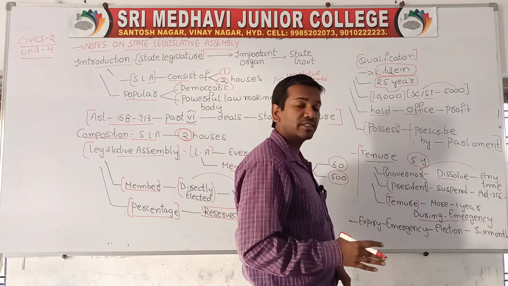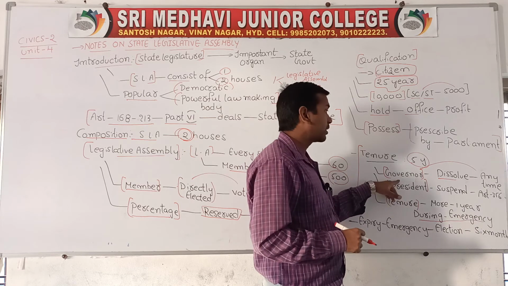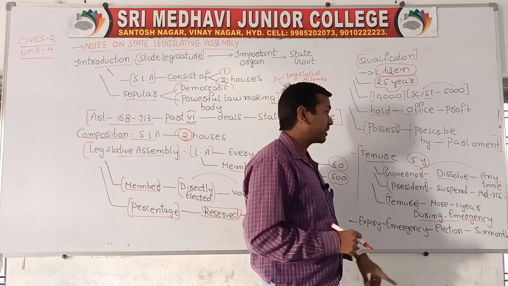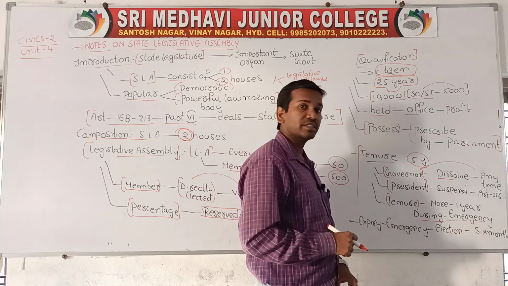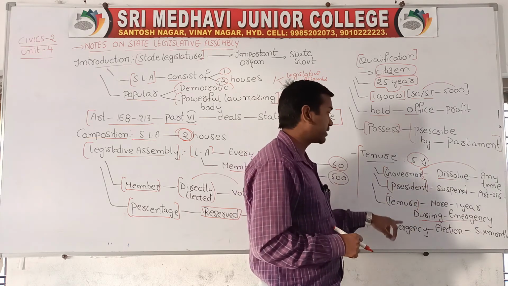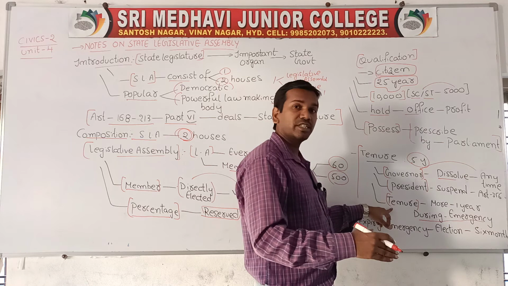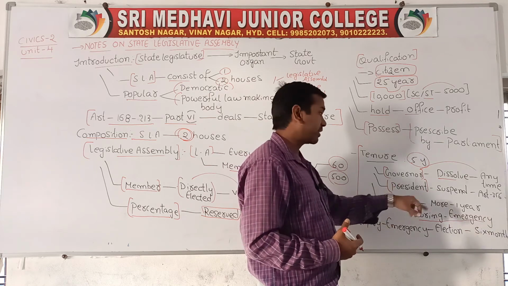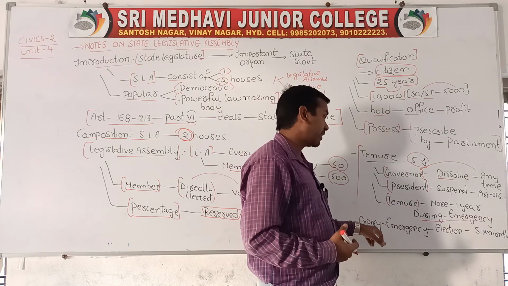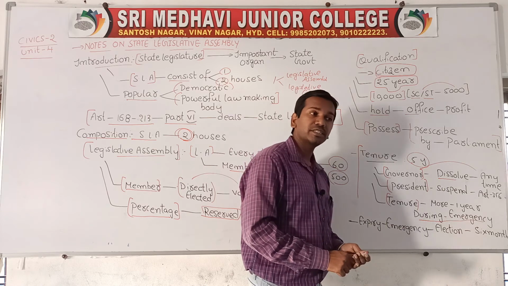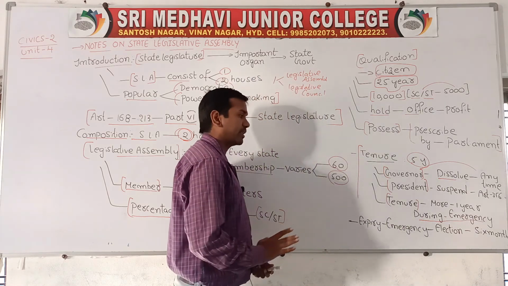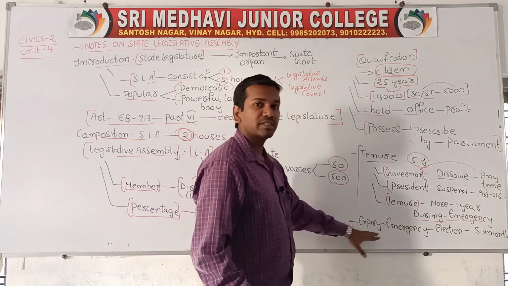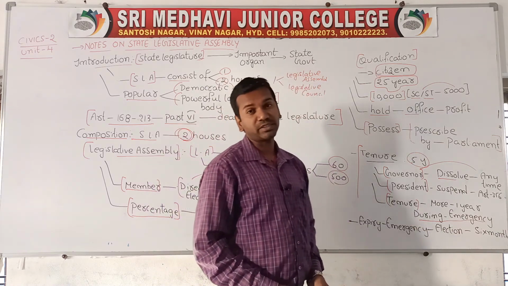The term of the state legislative assembly is nearly 5 years. The governor can dissolve the term at any time. The president can suspend the legislative assembly according to Article 356. Sometimes the term can be increased by 1 year during an emergency. Whenever an emergency is declared, the term will be extended by not more than 1 year, and after the emergency ends, elections will be conducted within 6 months.